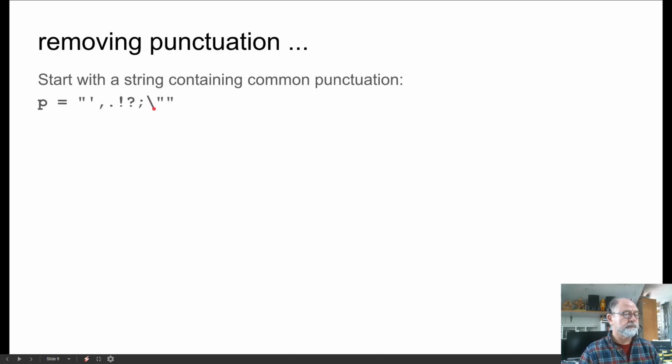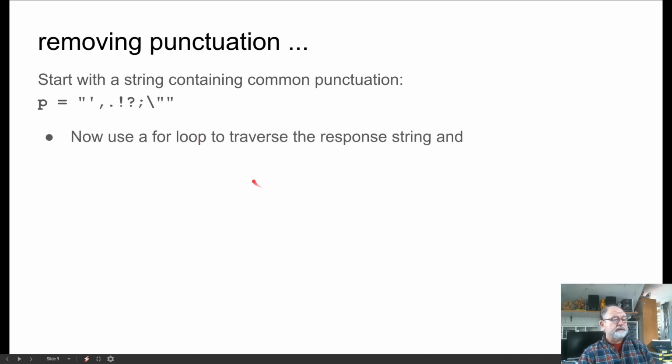I precede that double quote with a backslash, meaning that it doesn't serve as the end quote. It serves as a double quote character in the string.